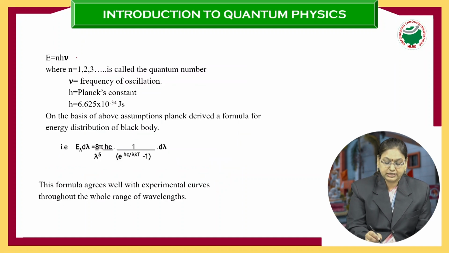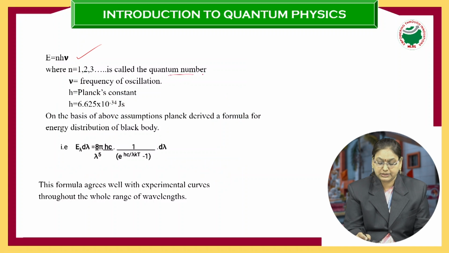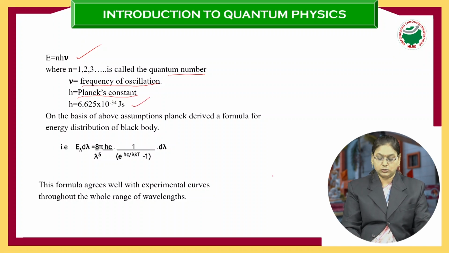So E is equal to nh nu. What is n here? It is a quantum number. Nu is the frequency of oscillation. H is Planck's constant. What is the value of Planck's constant here? 6.625 into 10 to the power of minus 34 joule second.